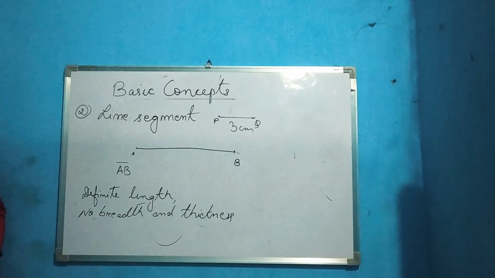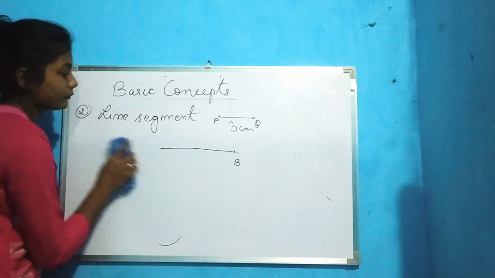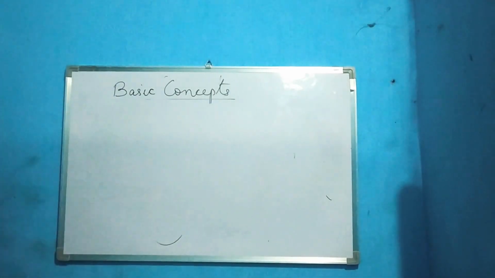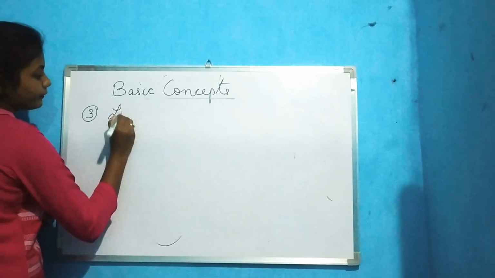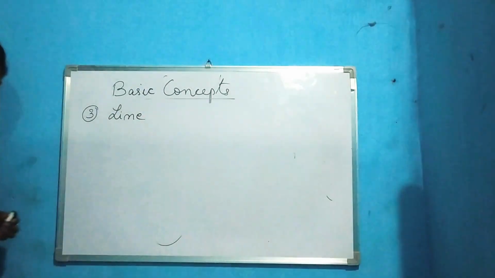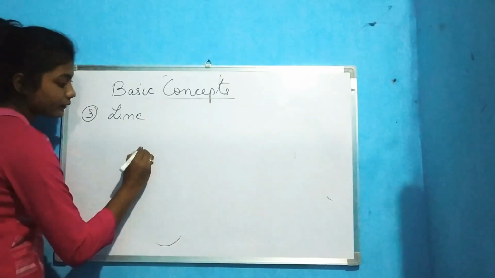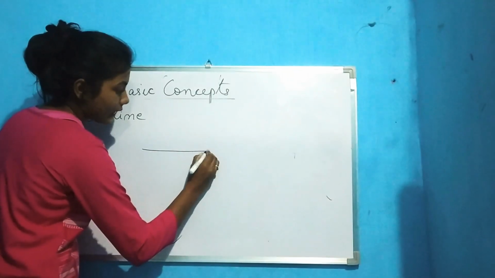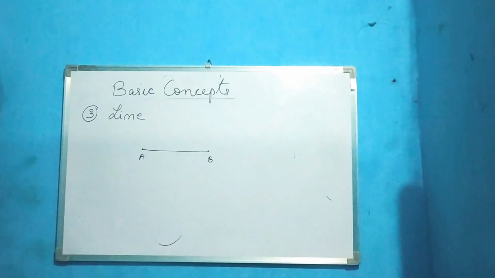Now coming to our third term, that is line. So a line, what is a line? We are taking a line segment first, A, B. Okay.